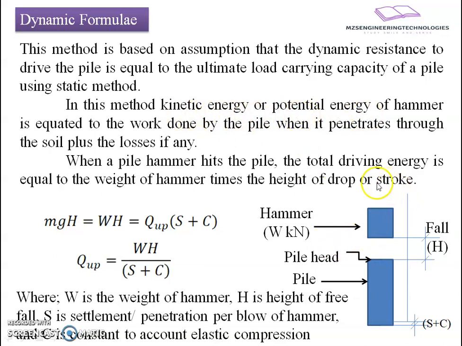When we say there is a strike of hammer, we raise the hammer with one of the methods up to a certain height. Let us call that certain height the free fall height. When we raise a hammer of a certain weight up to a certain height, it possesses a potential to do work. We call it potential energy. When we release it from the free fall height, there is a conversion of potential energy into kinetic energy, which will then convert into the impact energy when it strikes on the pile head.